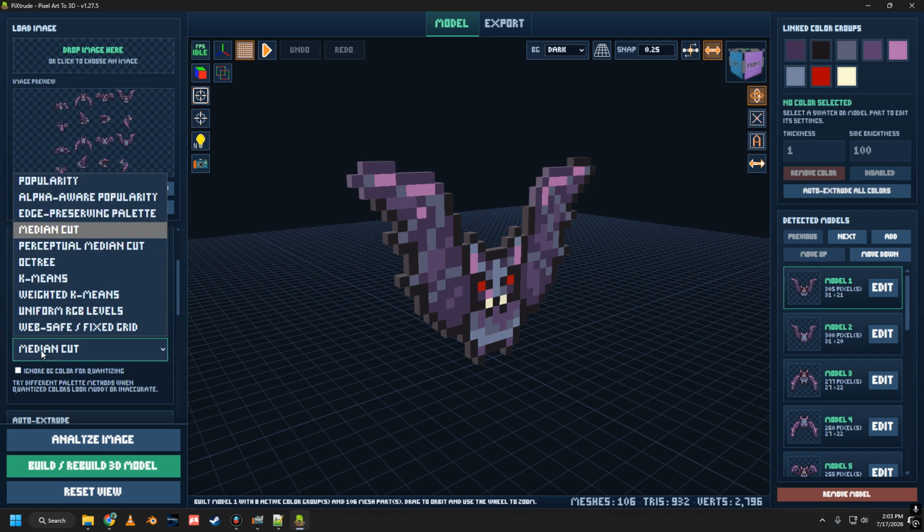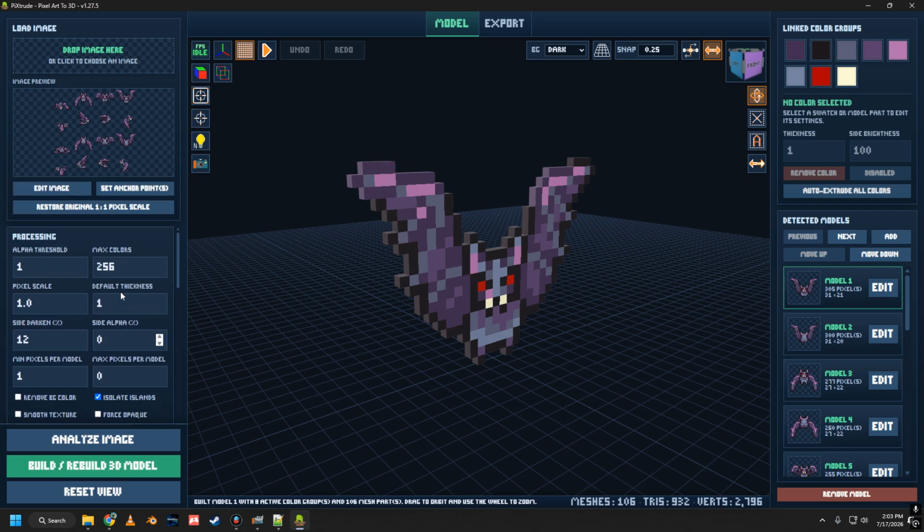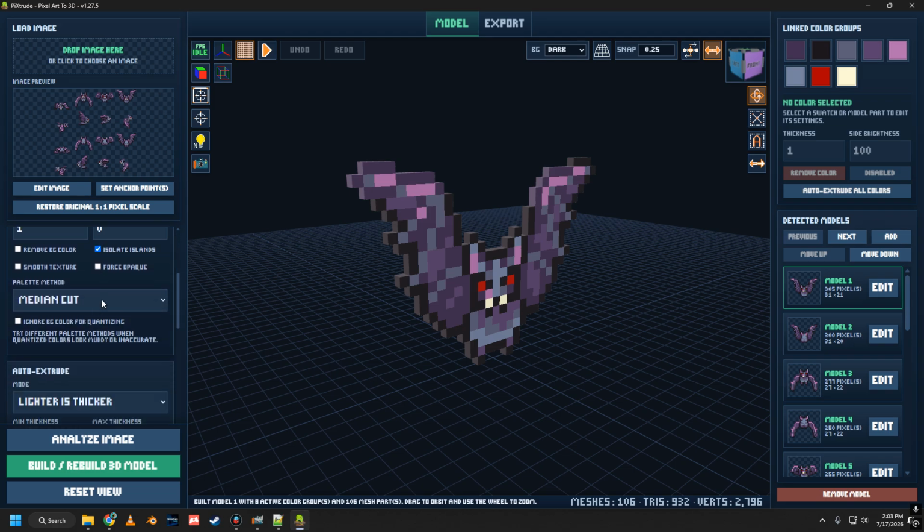Palette method. You have several different palette methods to choose from, and this has to do with how it's going to quantize down to the 256 or whatever you set the max colors to be. Then ignore background color for quantizing is going to do just what it says, and ignore whatever the background color is for quantizing, if you have a background color. If not, then just don't worry about it.